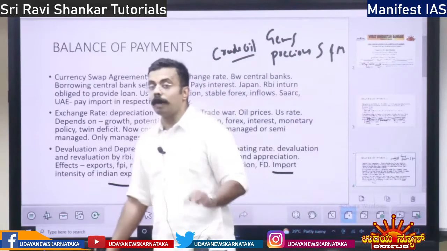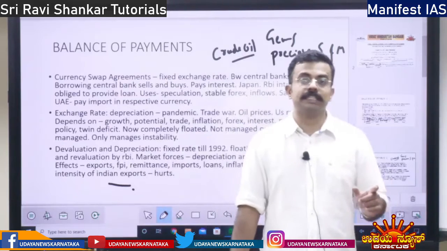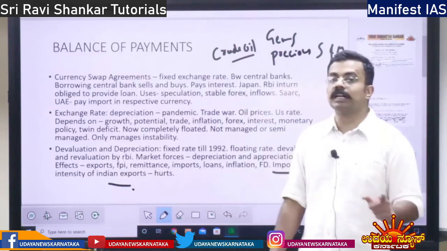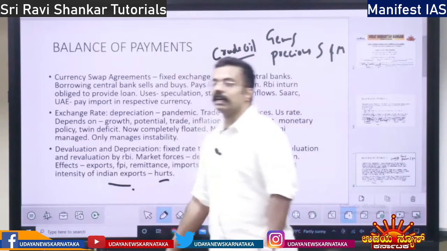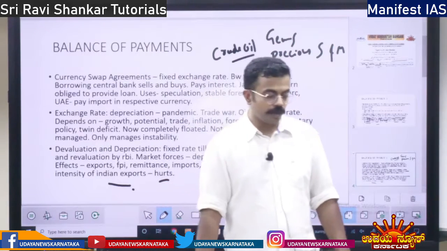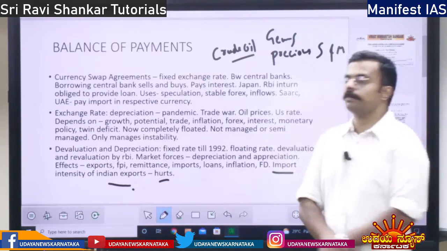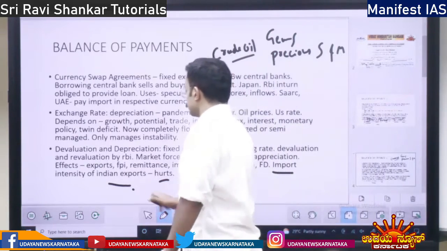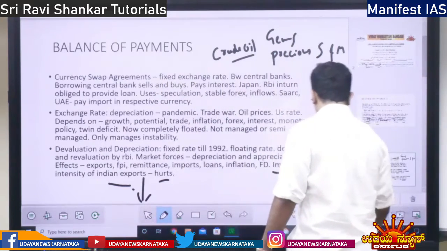Means how much Indian exports are dependent on import. How much percentage of Indian exports are dependent on import, right? If the intensity increases, it hurts. Why? Because imports will become costlier. If imports become costlier, exports also become costlier, and the demand will fall. That is why it is going to hurt the economy, right?